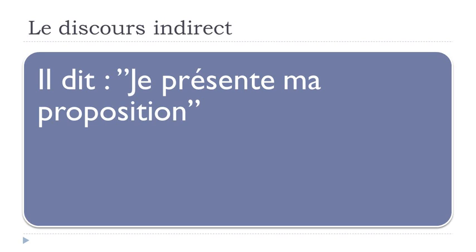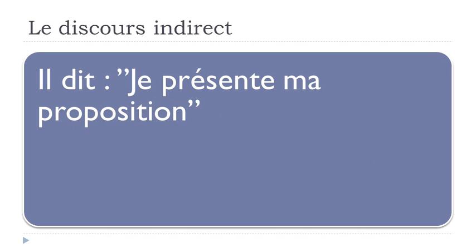Another example, il dit je présente ma proposition. Okay, so here same thing. If I translate the sentence, it's quite simple. Dire is to say, we saw that previously. Je présente, présenter is to present. Ma proposition, my proposition or proposal if you want.